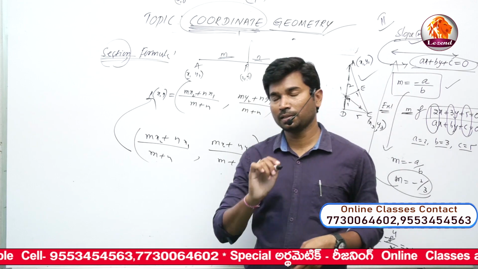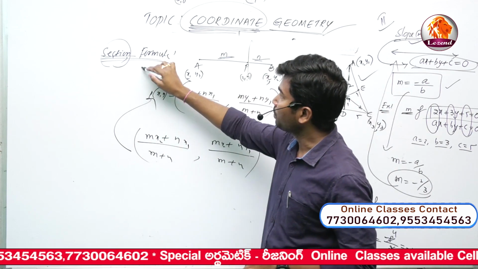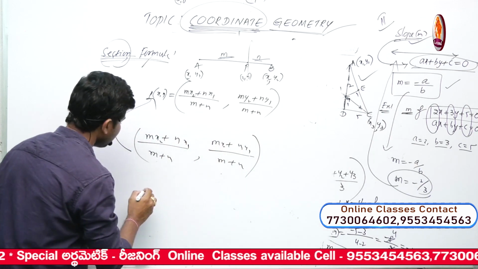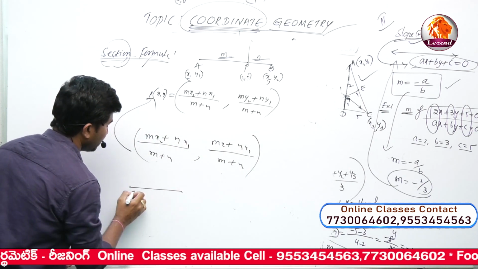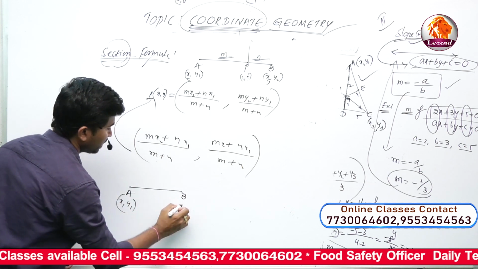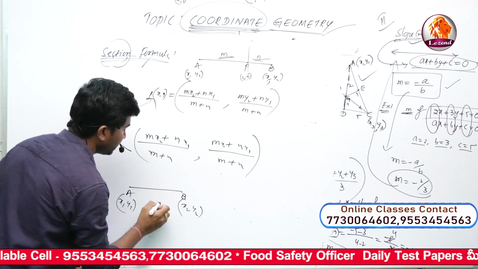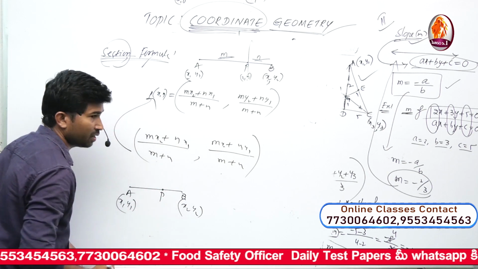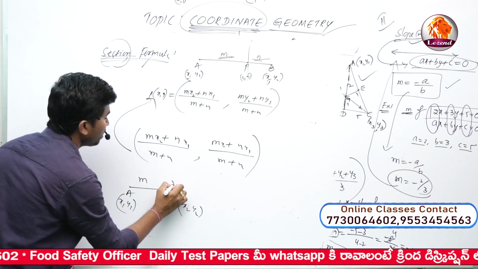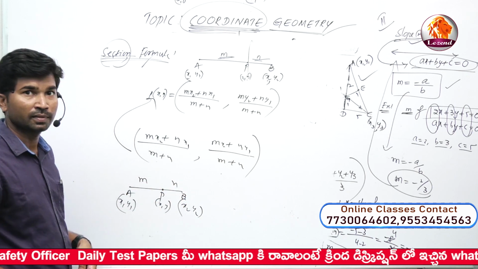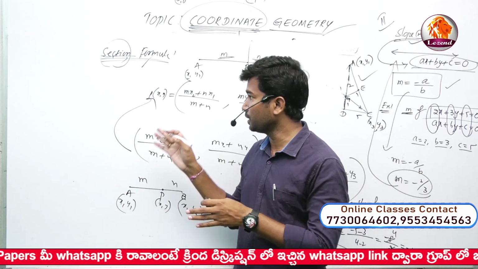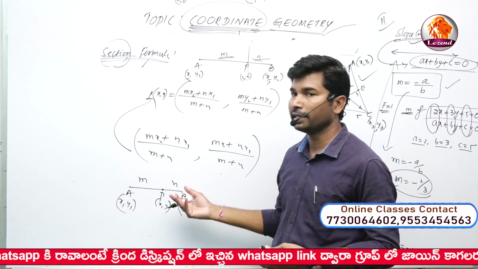For objective purpose, this belongs to 2 marks or 4 marks type questions. And sometimes a line segment AB is given, formed by the points x1, y1 and x2, y2, and one more point is given, x comma y. What is the value of m is to n? If they ask the same question in part B and you apply this section formula, definitely it will take 2-3 minutes.